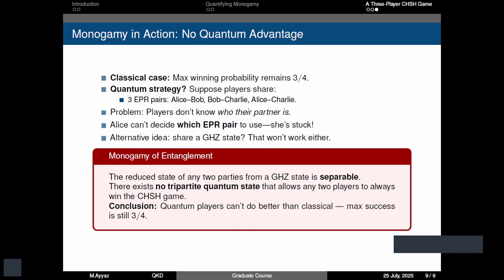So this is for today. We discussed what monogamy is, how we can quantify this property of entanglement, and how we can solidify our understanding through a three-player CHSH game.